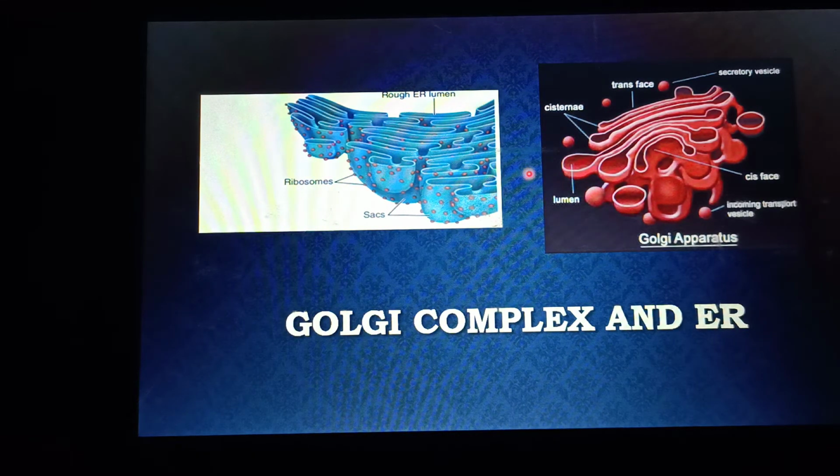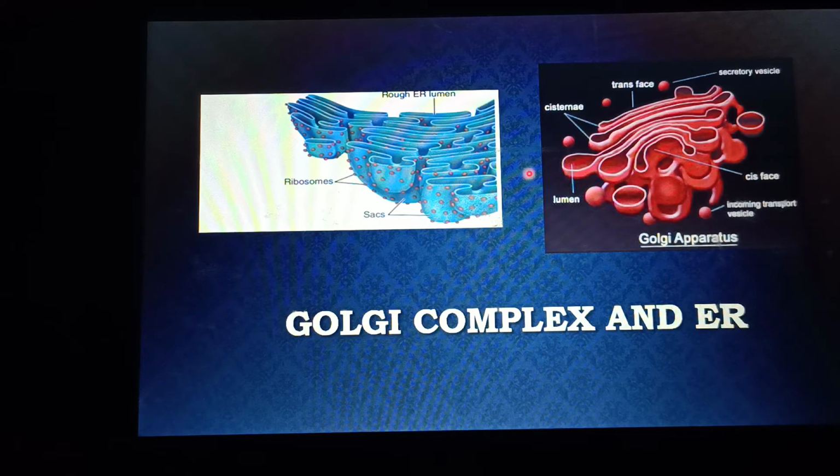On the other hand, smooth endoplasmic reticulum consists of interconnected channels or tubules which are involved in certain functions. The main function performed by smooth endoplasmic reticulum is the packaging of the products of the rough endoplasmic reticulum.